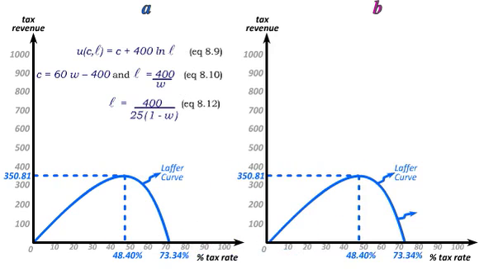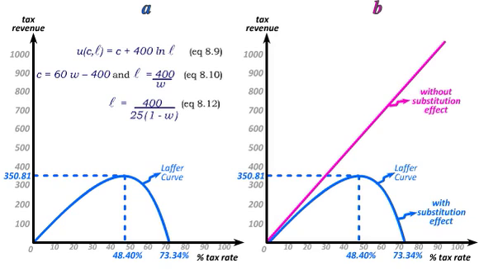We can also say something about the relationship between the Laffer curve and substitution effects. In our example here, we showed in graph 8.9 that the worker will increase his work effort as a result of the substitution effect when his wage increases. Conversely, he will decrease his work effort as a result of the substitution effect when the wage decreases, as it does when wages are taxed.